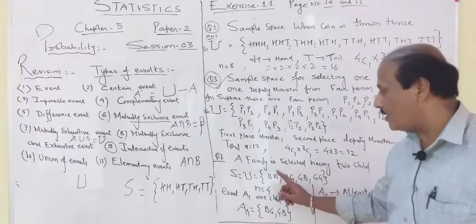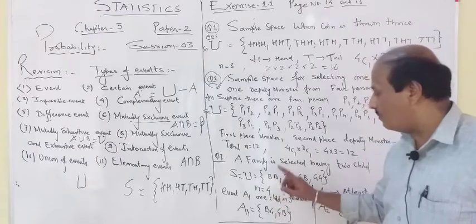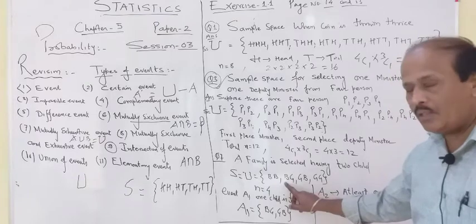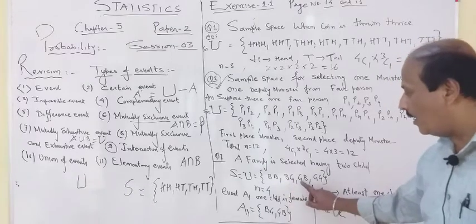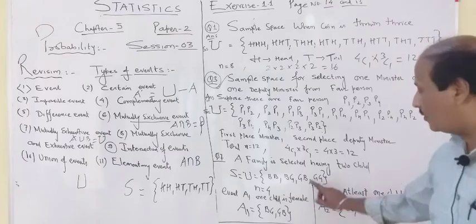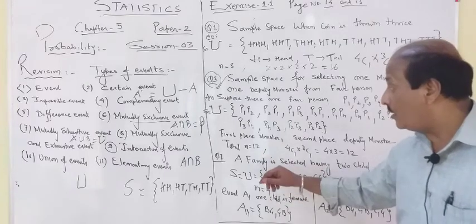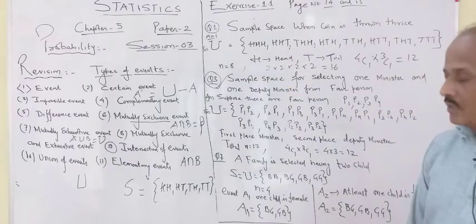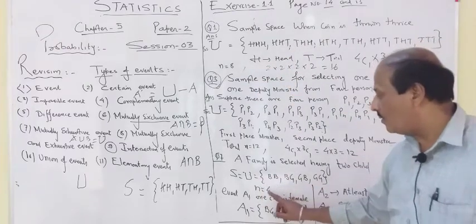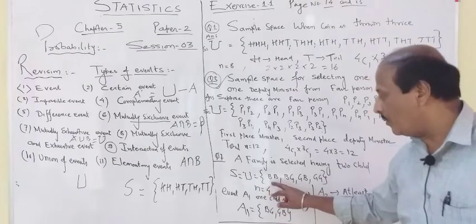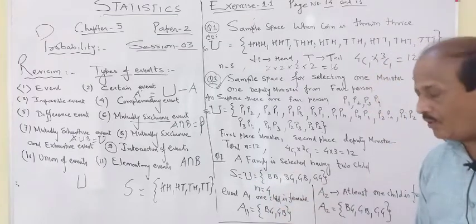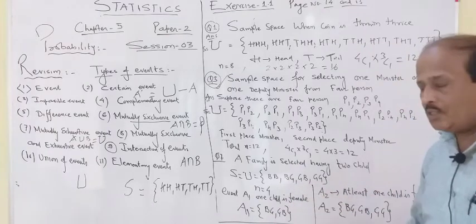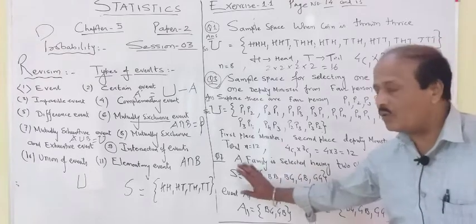So with 2 children, it can be both boys, B stands for boys. It can be the elder one boy, the younger one girl, or elder one girl, younger one boy, or both girls. So, again I am telling you, you should know the total number of outcomes, because we are going to use it in a coming exercise. So the total number of outcomes is 4. And what are the 4? BB means boy and boy, BG boy and girl, GB girl and boy, GG both girls. This way we will get the total outcomes.